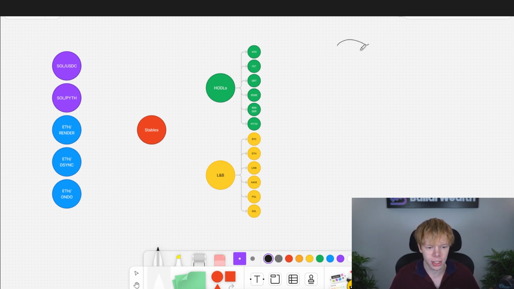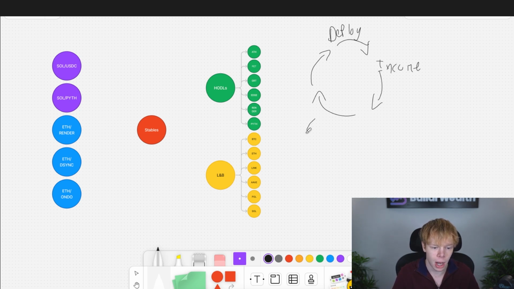Well, it's essentially a system where one thing happens, which causes another thing to happen, which causes another thing to happen, and ultimately ends up right back where it started. But it consistently goes on. So in the instance of our portfolio, we might deploy capital and invest into liquidity positions, right? Which allows us to produce income. That income is then compounded, which when we compound it, it allows us to deploy more capital. Now, this is the very, very basic flywheel, just simply taking your income, putting it right back where you got it from. That's not the way to do it, in my personal opinion.